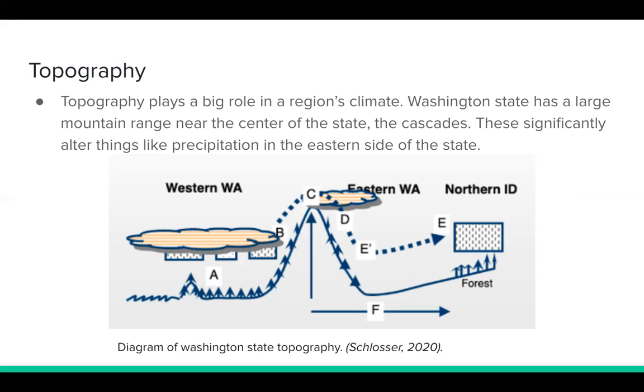Following the path of the clouds, they continue to increase in altitude because of the increasing land elevation into northern Idaho. Once again, the clouds become cooler and higher up as they go, decreasing the carrying capacity and causing the precipitation to finally fall around point E. The topography in relation to Washington state, and specifically the Cascades, is the reason for such high precipitation in western Washington and into northern Idaho, and yet much lower rates in eastern Washington and the Palouse.